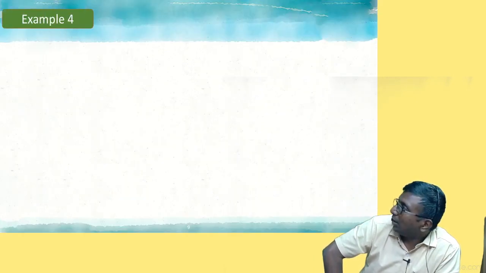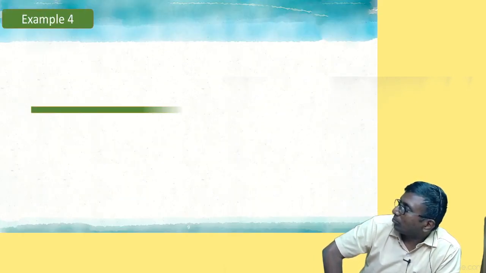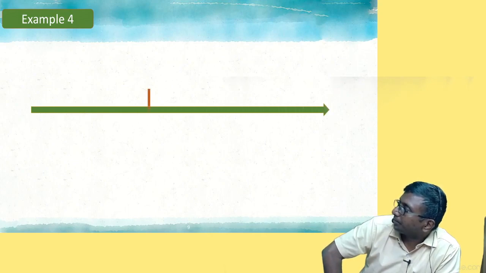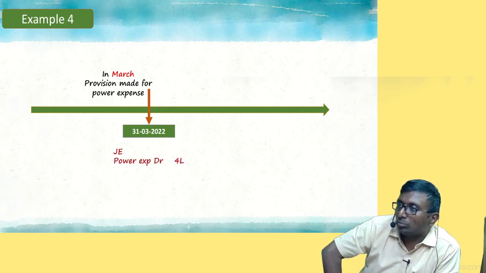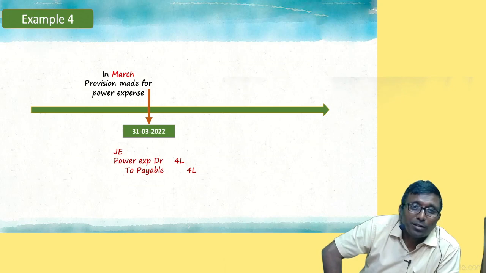Understood? Right. Example number 4. Look. In the month of March, we made a provision for power expenditure. Journal entry: power expense account debit to power bill payable, something like that. 4 lakh, we made 4 lakh.